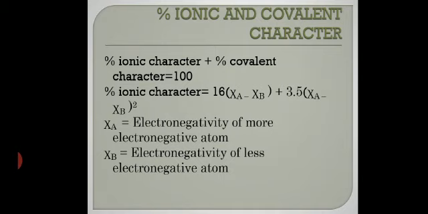A-L-L-R-A-D. Got it? Now, what will we do with this? If the difference in electronegativity, that is χA − χB, is equal to 0, then the bond is purely covalent. Suppose a fluorine molecule: whatever χA is, that will be χB, because both are F. For oxygen, O2, there are two oxygens, so χA and χB are the same. For example hydrogen, χA and χB will be the same. χA means the electronegativity of atom A.